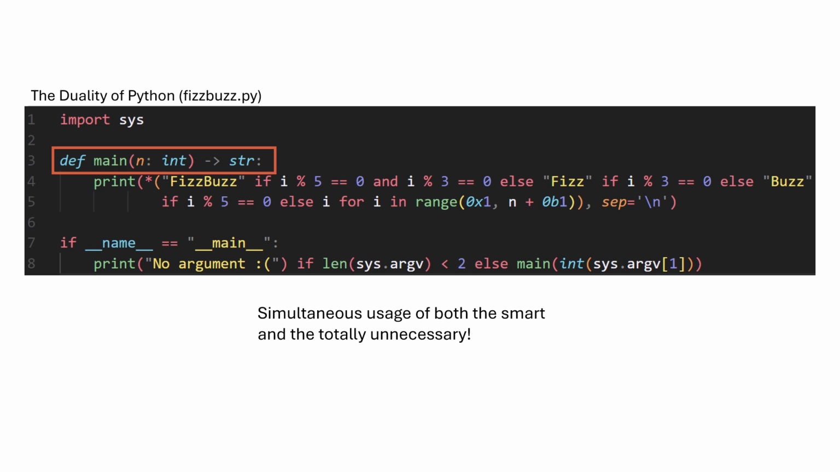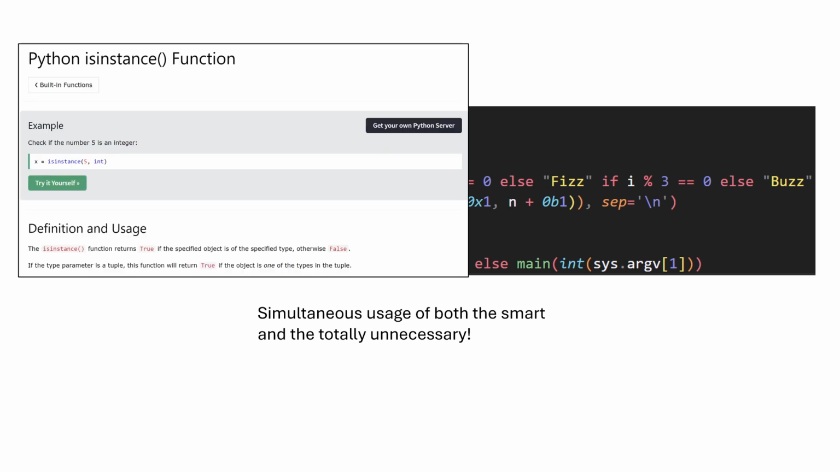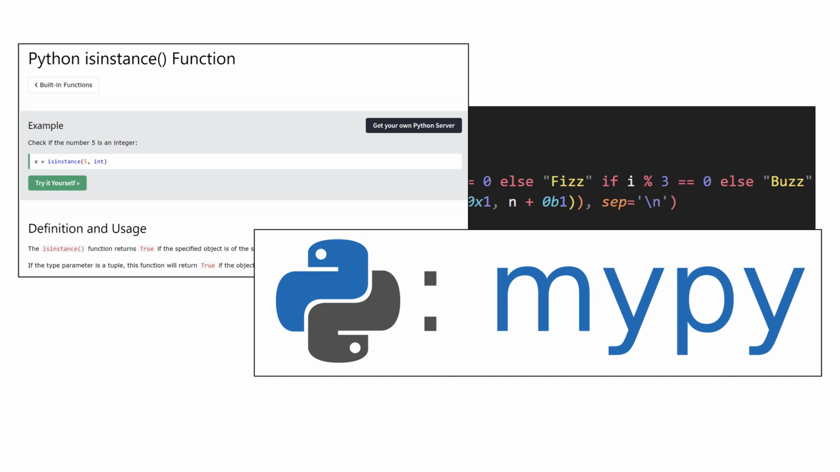While your IDE might help you out with some error highlighting if you pass an object of the wrong type to a function, type annotations are not strictly enforced. If you want that, you should be looking at manual type checking via the isinstance function or static type checking libraries like MyPy.